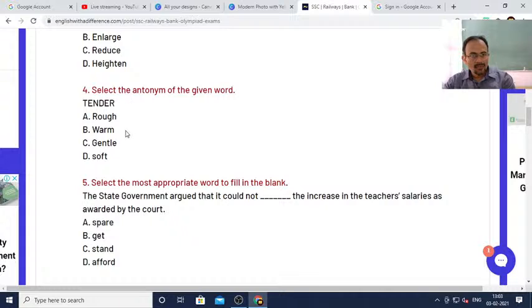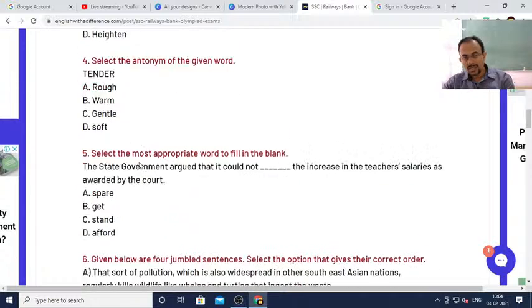See, dear students, tender means something that is fragile or soft. So warm, gentle, soft: these three words are similar words, they are synonyms of the word tender. Therefore, these words cannot be the answer. Only rough can be the answer. So this is how you have to make analogy and find out the answer.